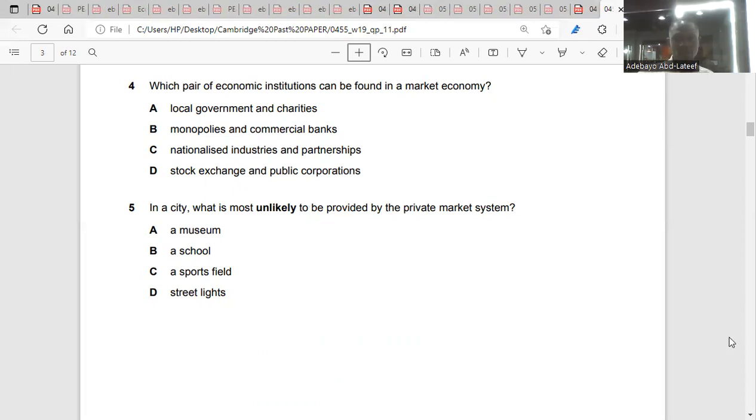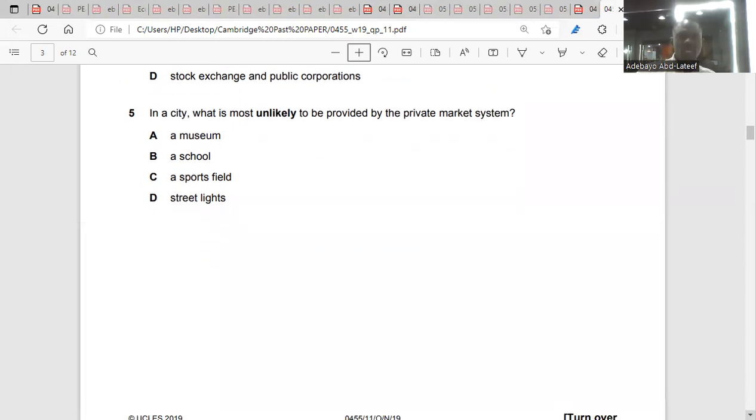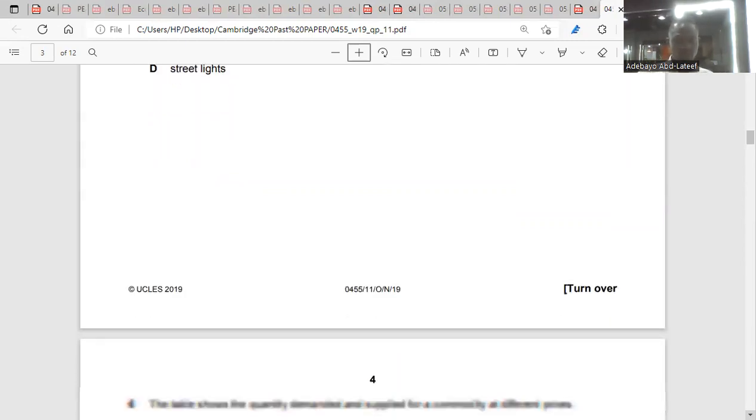Number 5. In a city, what is most unlikely to be provided by the private market system? A museum, a school, a sport field, a street light. Unlikely to be provided means that it might not be. Yeah, a street light is a public good. Number 5, D.